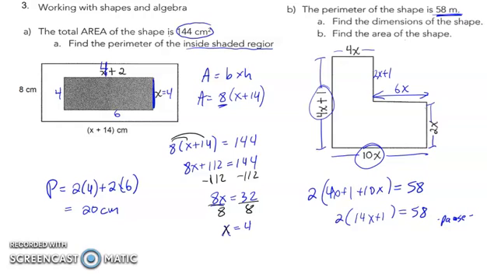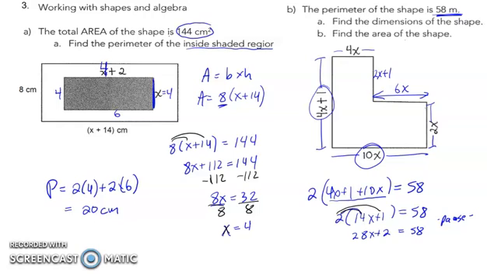So picking up where we left off, I had just simplified the bracket to give me 14x plus 1. And I was going to put this together to solve for x. So continuing with this, I'm going to multiply in the 2, distributive property, multiply the 2 into the bracket. And that's going to give me 28x plus 2 is equal to 58.